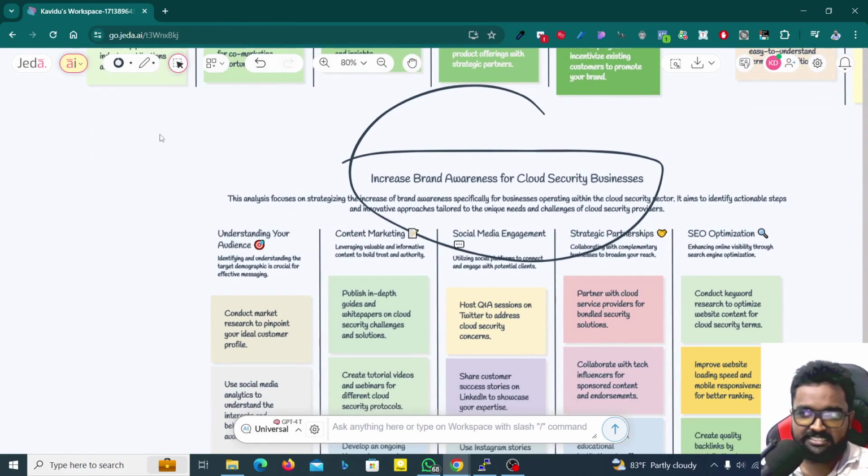Guys, this is the thing that I needed to show you, how you can increase your brand awareness by using Jeda AI. So you can use the recipe to generate some ideas, especially if you don't have anything. Okay, I think it will be better for future use.